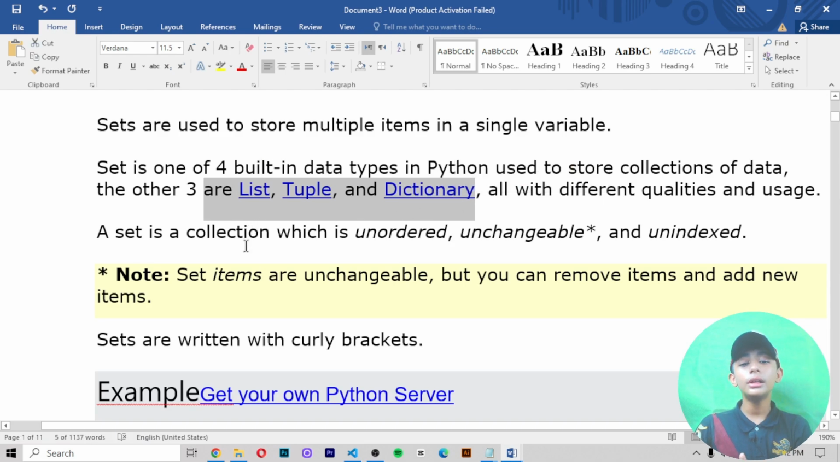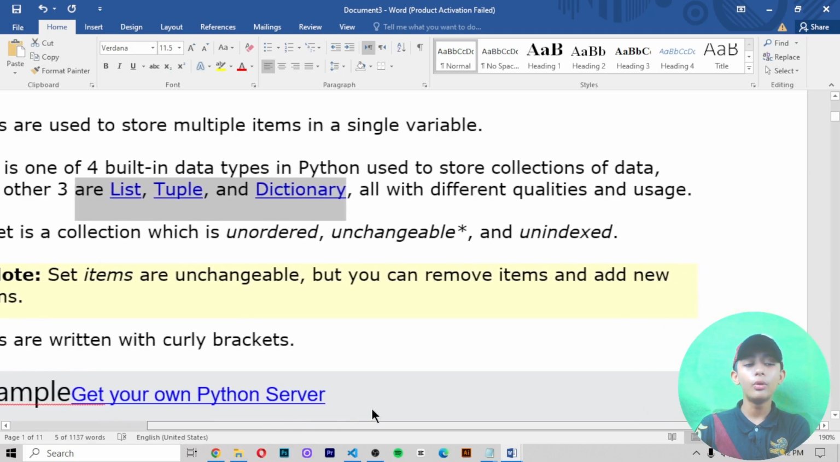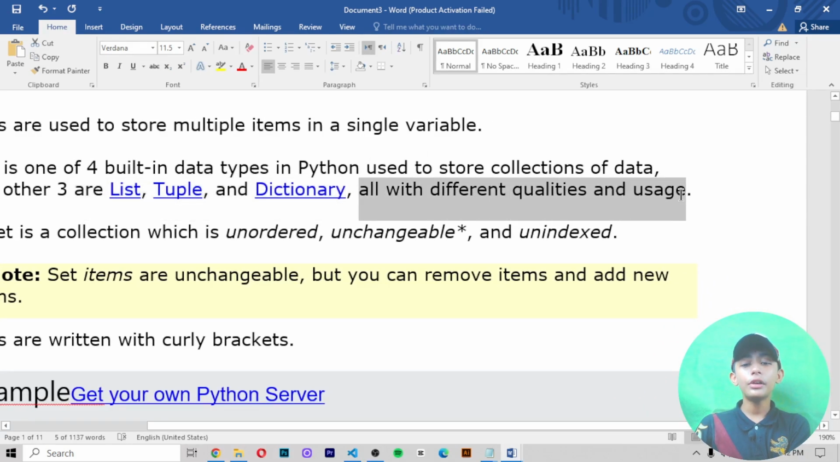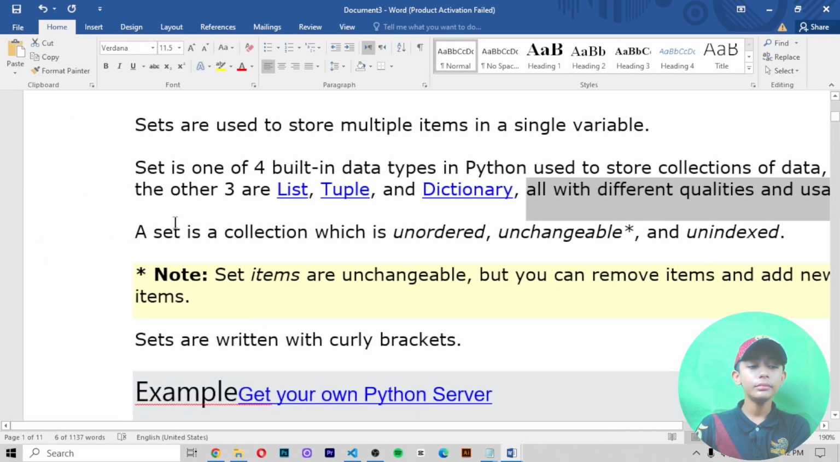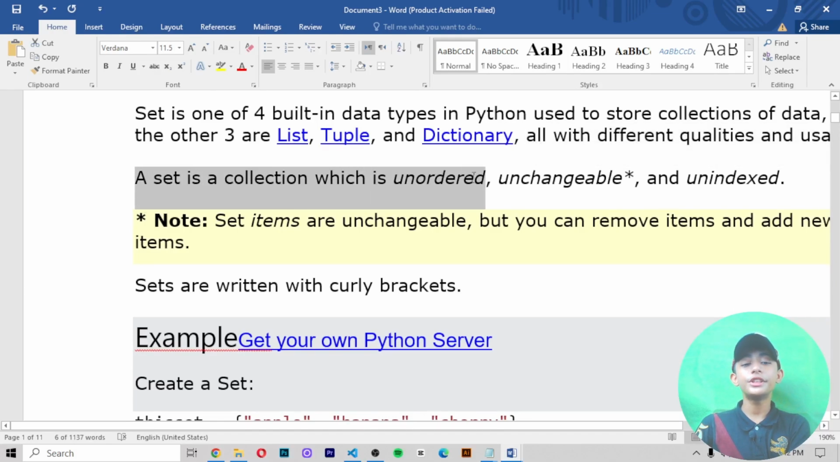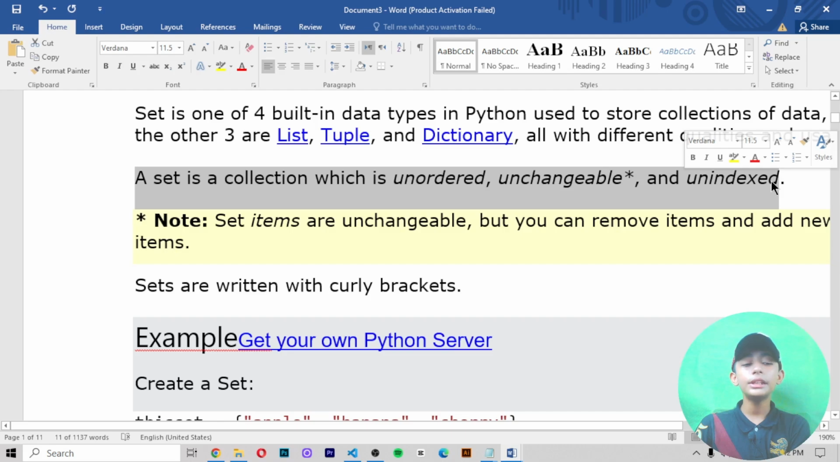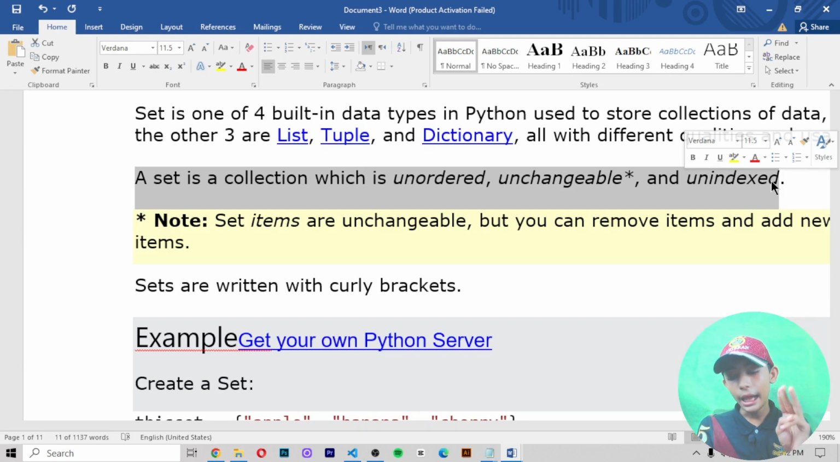If you don't know what lists and tuples are, I will make a series about that, so you can see the whole video, with different qualities and usage. A set is a collection which is unordered, unchangeable and unindexed. That means the set items have no defined order, you cannot change the items, and you cannot index the set.